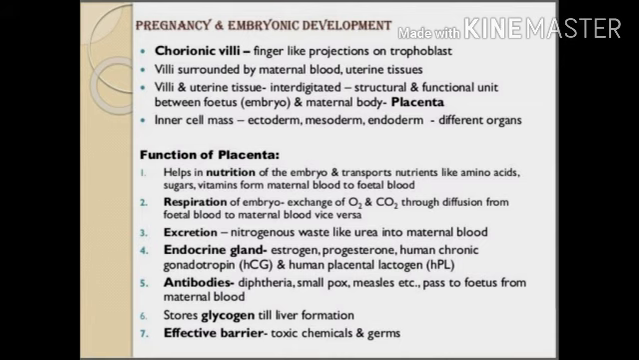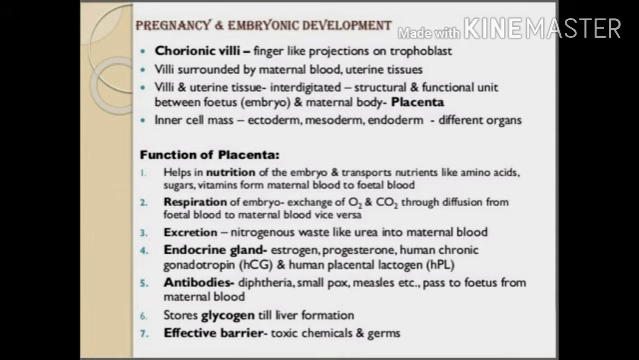which give rise to different organs. Now the functions of the placenta. It helps in the nutrition of the embryo and transports nutrients like amino acids, sugar and vitamins from maternal blood to fetal blood. Next, respiration of the embryo: exchange of O2 and CO2 occurs through diffusion from the fetal blood to the maternal blood and vice versa. It also helps in excretion; nitrogenous waste like urea is transported from the fetal blood to the maternal blood.